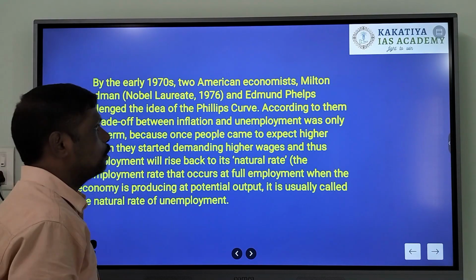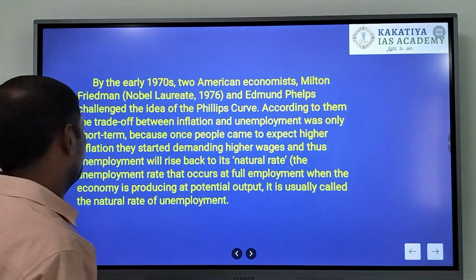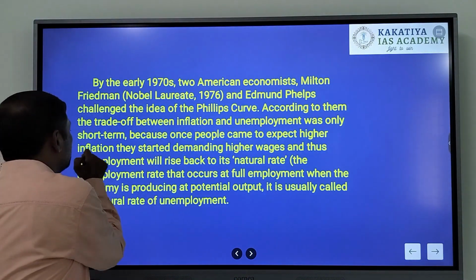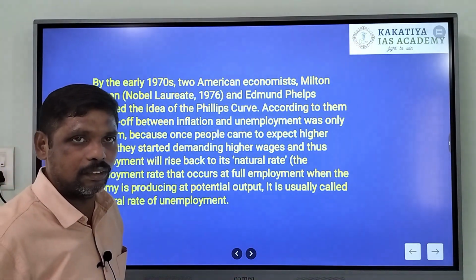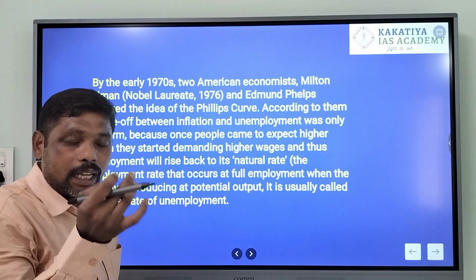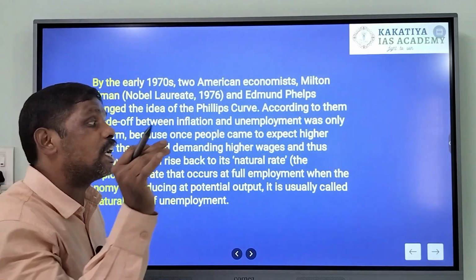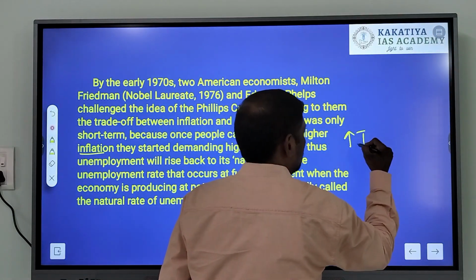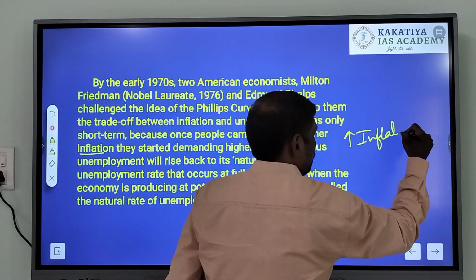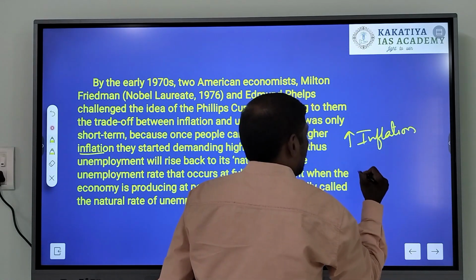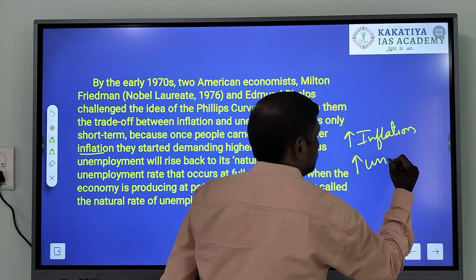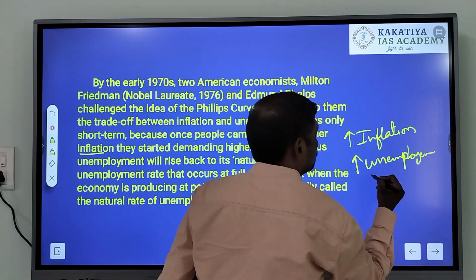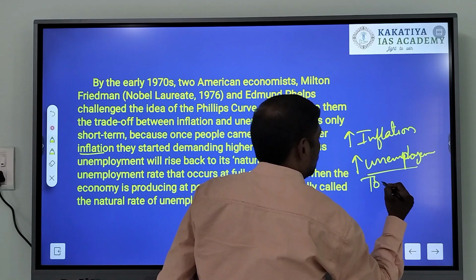So the Phillips curve was disproved by Milton Friedman and Edmund Phelps. According to them, as there is an increase in inflation, the unemployment will increase to its natural rate.